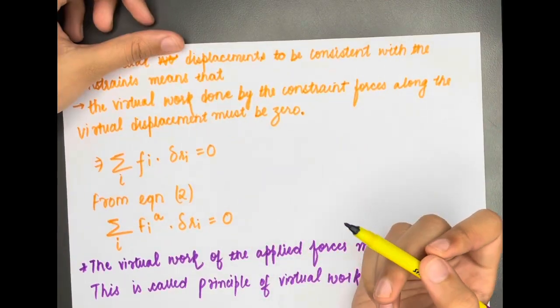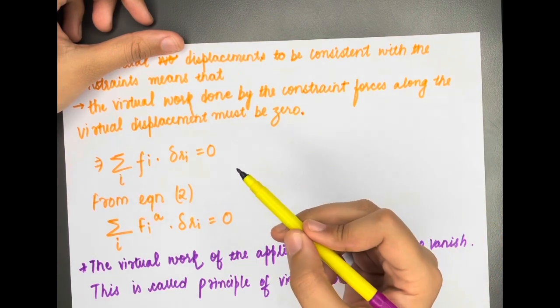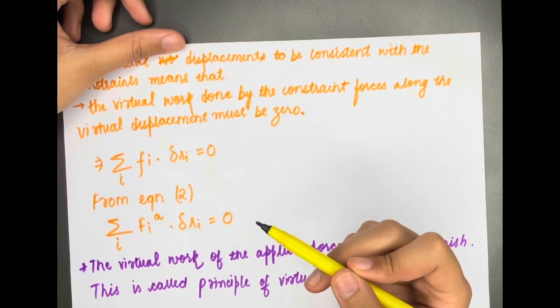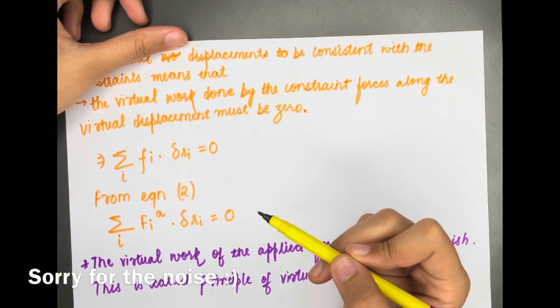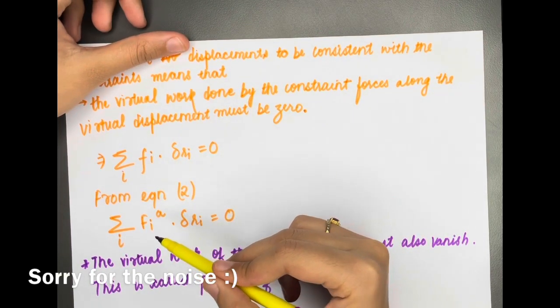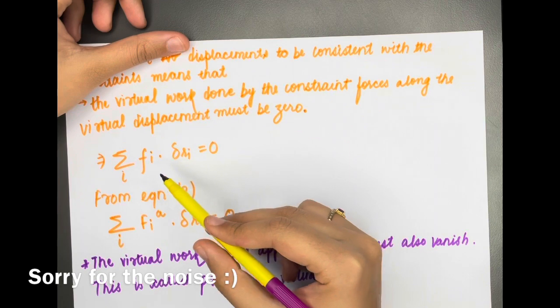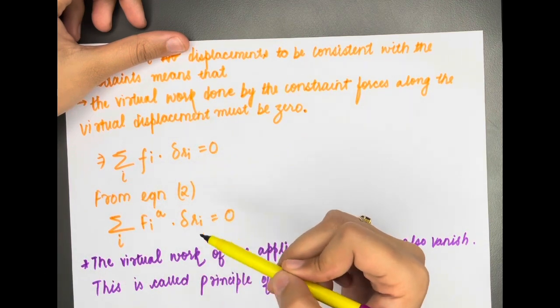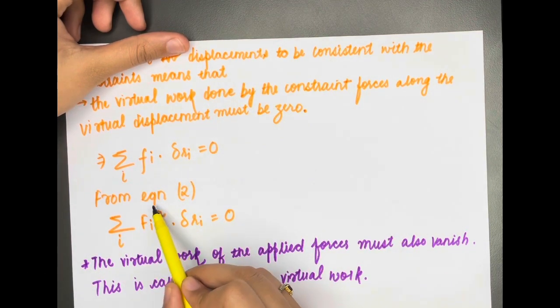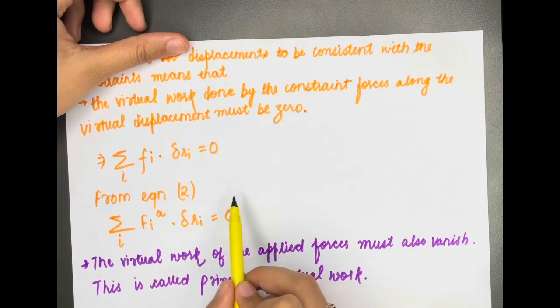Now what is the principle of virtual work? That when the system is in equilibrium and the virtual work done by the forces of constraints is 0, then the virtual work done by the applied force will also be equal to 0.